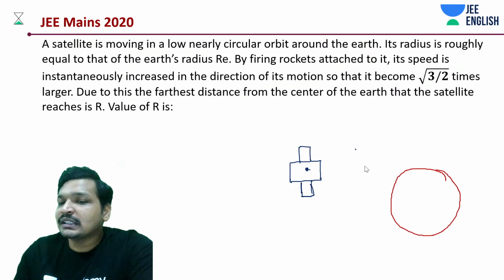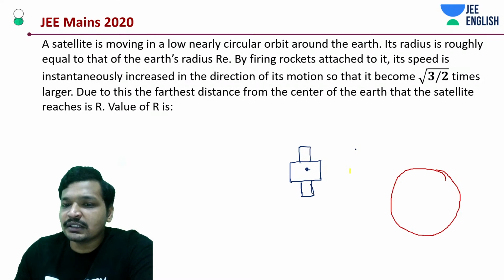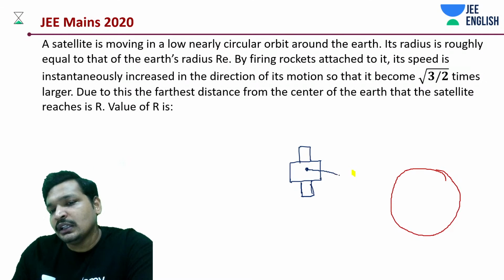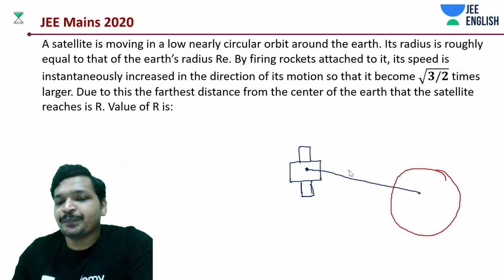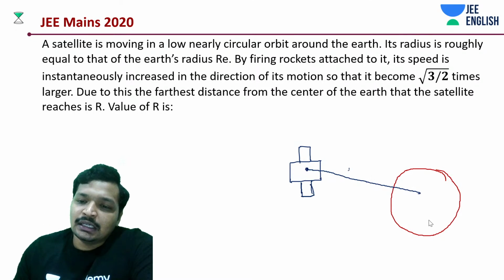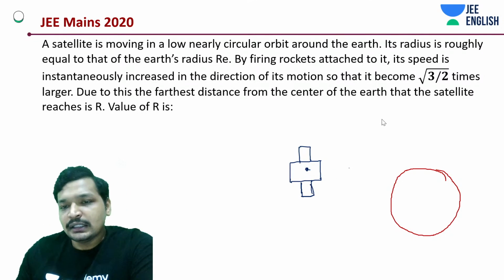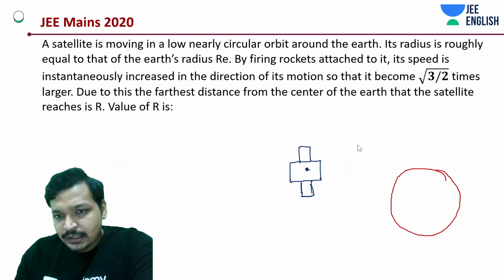What happens at the farthest distance? At the farthest distance, all the kinetic energy has been converted to, my mistake, we use it better.